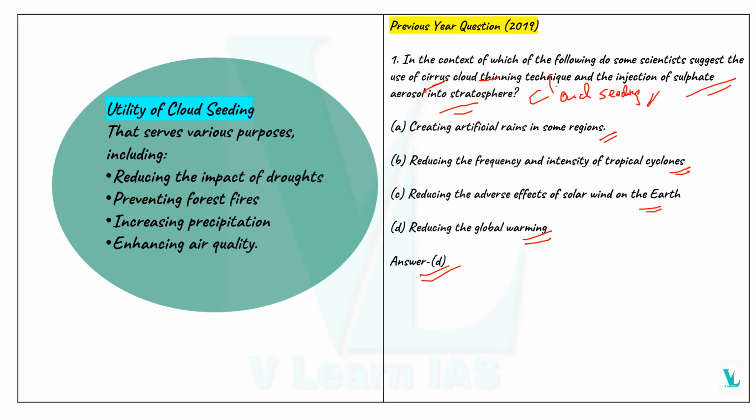And the utility of cloud seeding. It has purposes like reducing the impact of droughts, preventing forest fires, increasing the precipitation, enhancing the air quality.